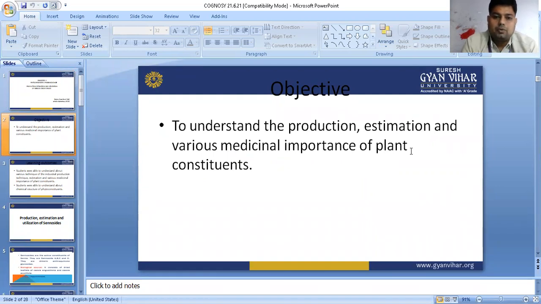What is the biological source of the drugs, and how we are going to collect the drug, and how we are going to culture, you can say, how we are going to increase their chemical constituent, and how we are going to estimate the particular drug constituents, we are going to see in this chapter.